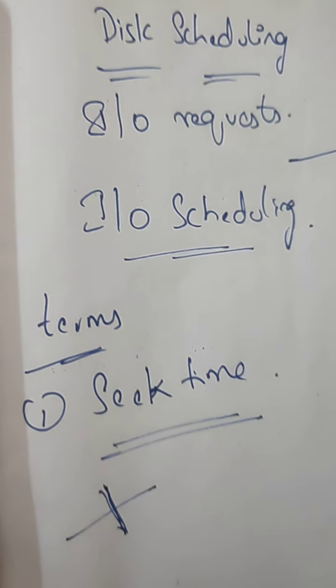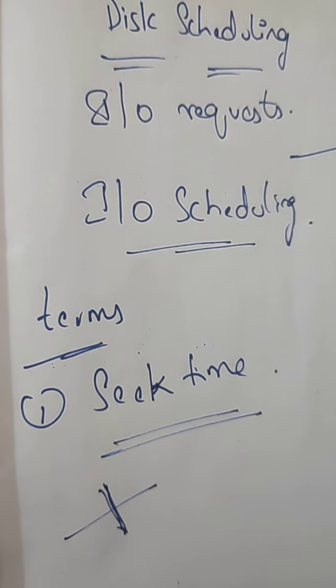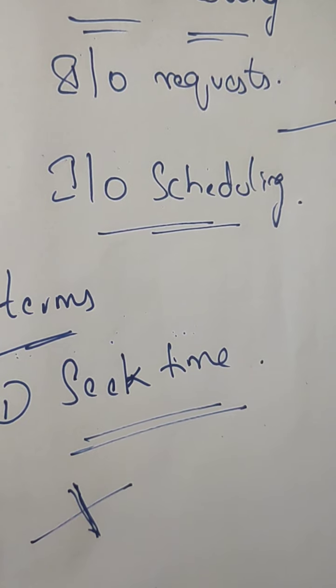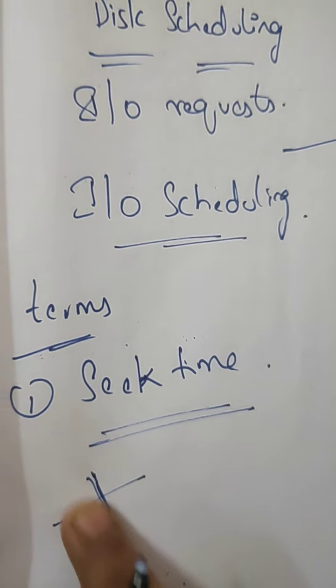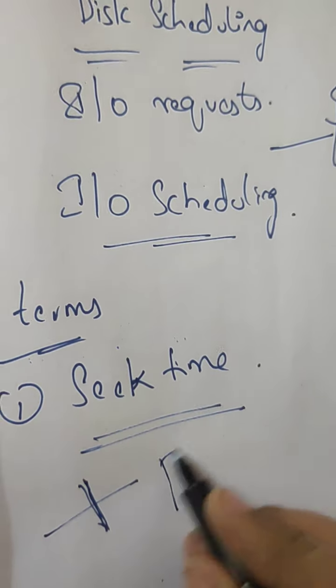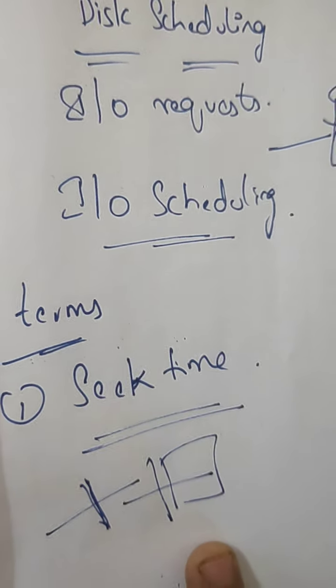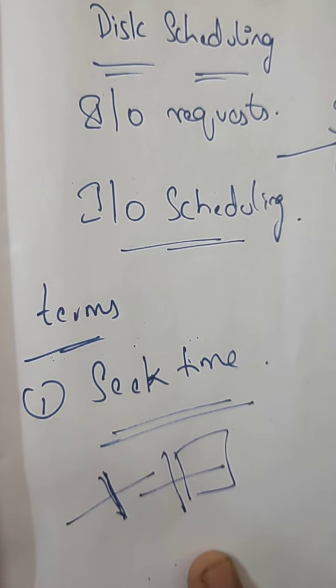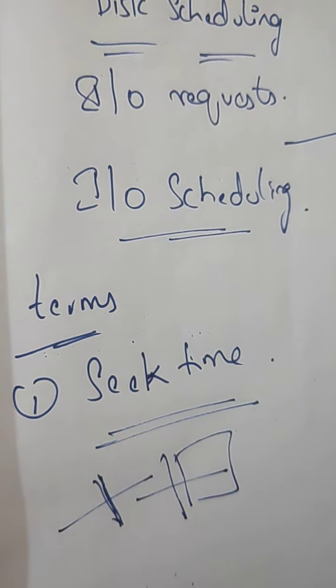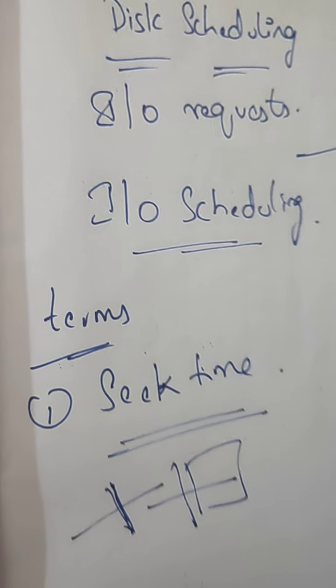We can also say it is the time required to move the disk arm to a specified track. That is known as the seek time. Here, track means a series of tasks which we are going to run.